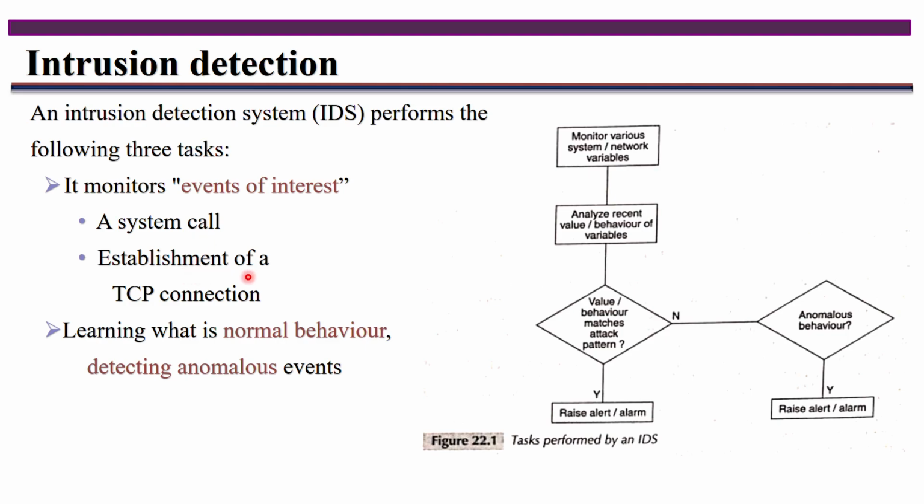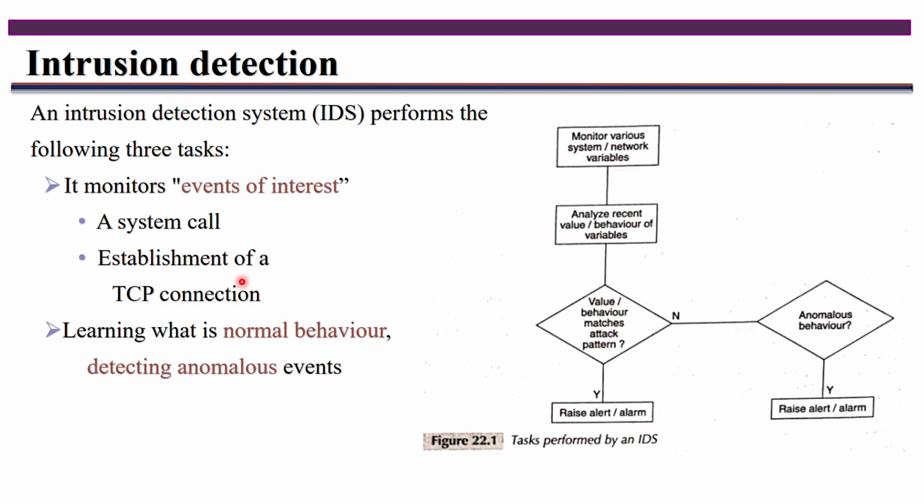Next is establishment of a TCP connection. While establishing the TCP connection, you have to specify your source IP address and port number. The source IP address and port number also matter here. For example, if you are continuously getting calls from wrong numbers, the first time it is okay, but if you receive a second, third time, what will you do? You will simply block that particular number. In the same way, if from the same source IP address and the same port number you are continuously getting requests for establishing a connection, then what is the thing here?